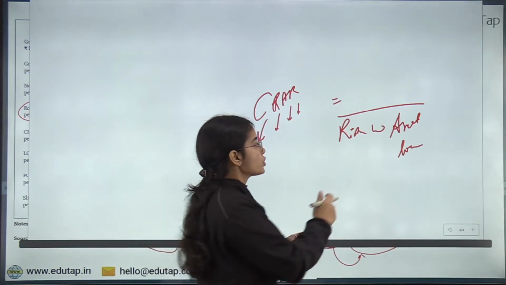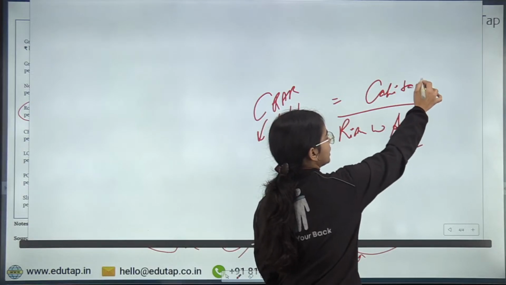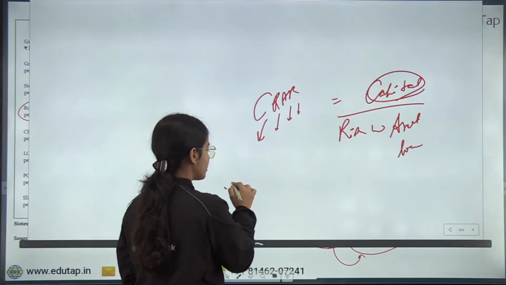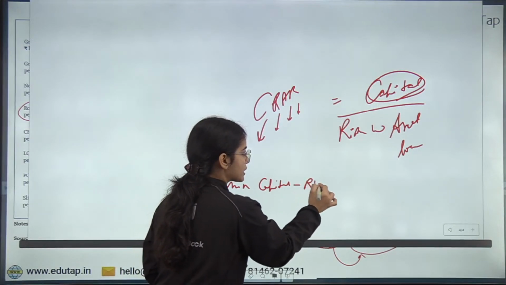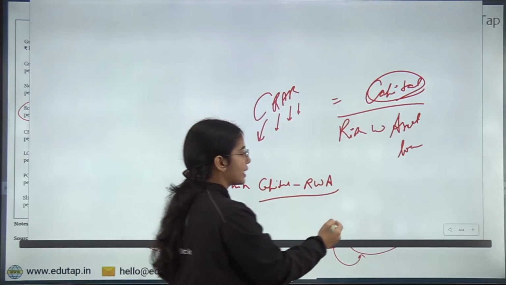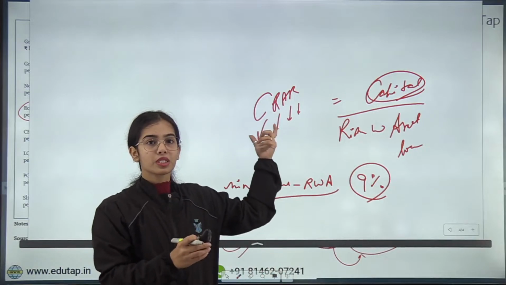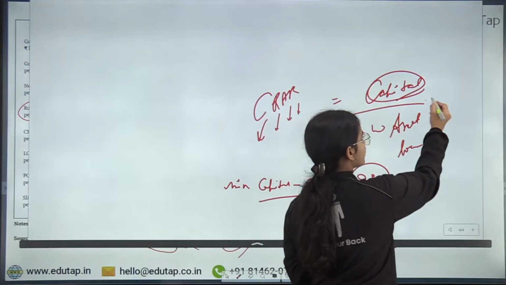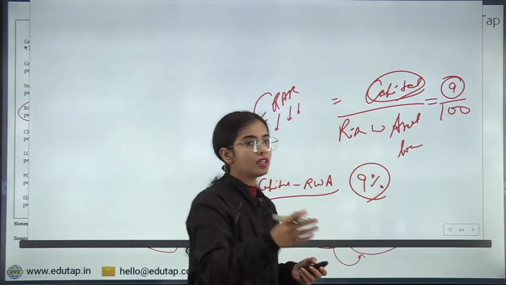Okay. So according to the risk weighted asset, the bank has to keep some capital with itself. The minimum capital that the bank has to keep against its risk weighted asset as per RBI is 9%. So 9% is the capital to risk weighted asset ratio that the banks have to keep with itself. If the risk weighted asset is 100 rupees, the bank has to keep 9 rupees as capital with itself.